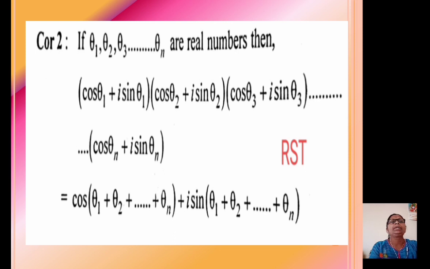That means by multiplying (cos theta 1 plus i sin theta 1) and (cos theta 2 plus i sin theta 2), there is a sum of angles, so that we get this result.